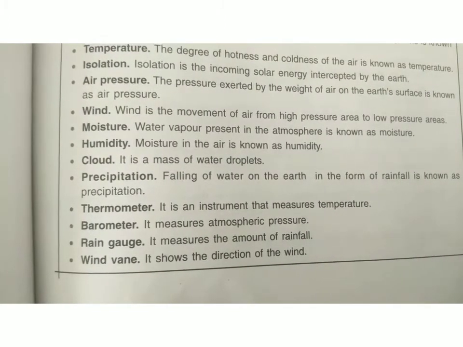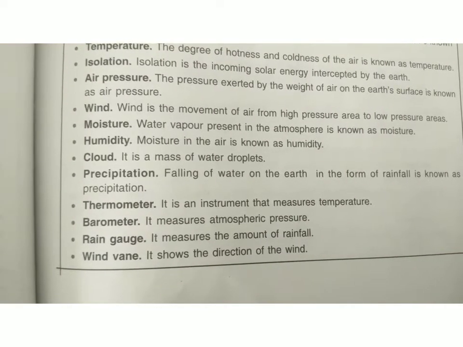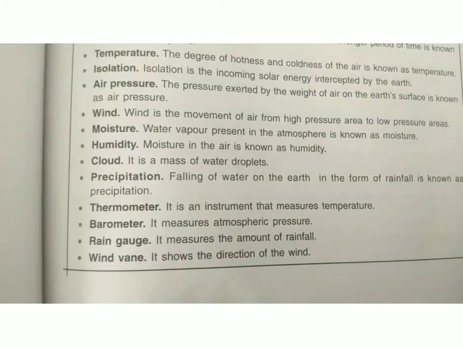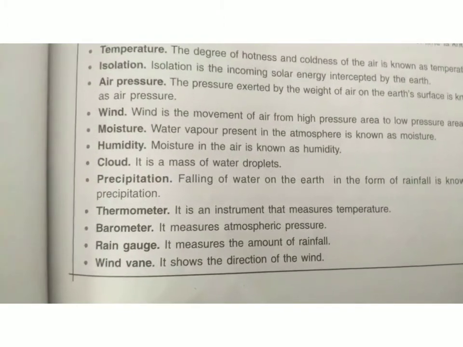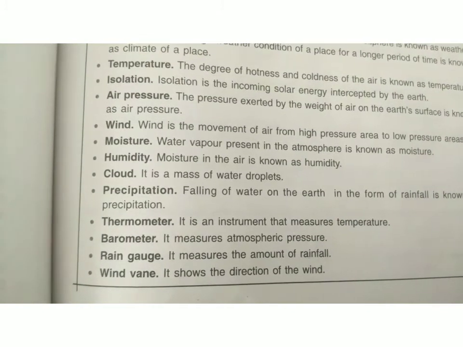Rain gauge. It measures the amount of rainfall. Next is wind vane. It shows the direction of the wind. So these are the glossary words that you have to write down in your FNB.